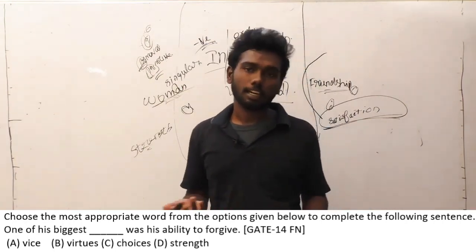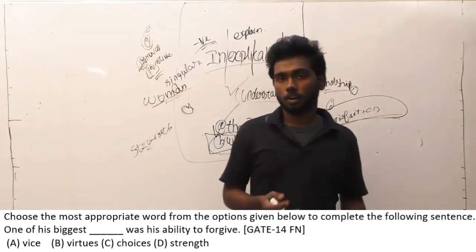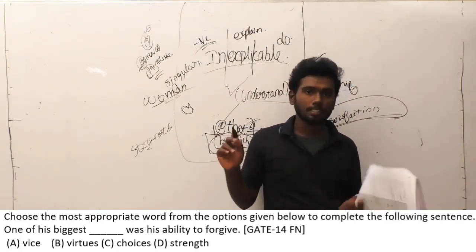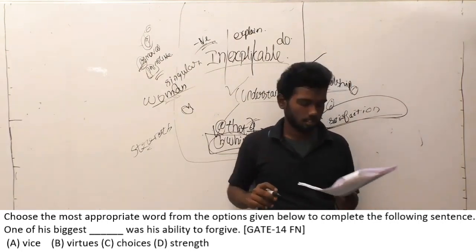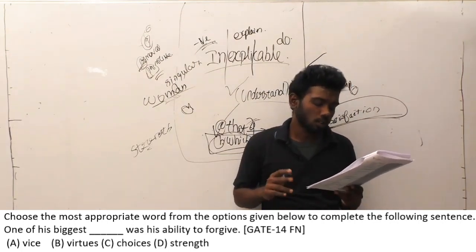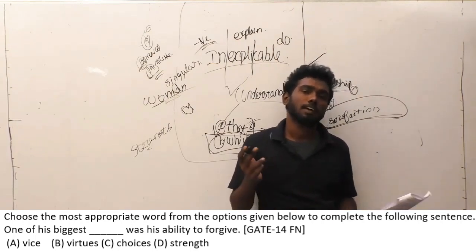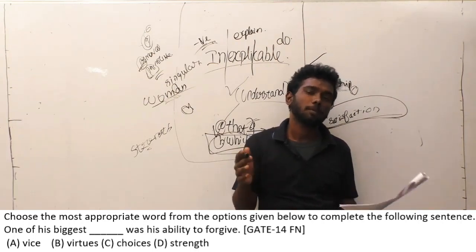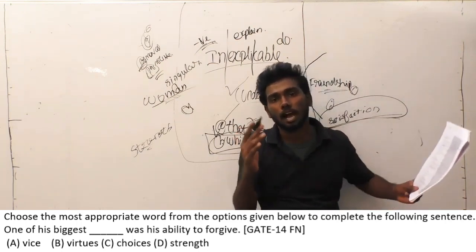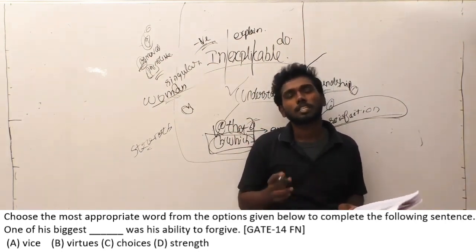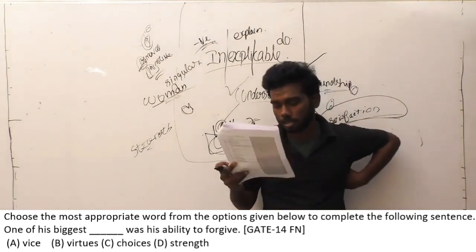Is there anything mentioned related to physical ability in this question? I can't see anything related to physical ability in this question, and I hope you are also not going to see something related to physical ability. So option D is the wrong answer, and option C, choices. One of the biggest choices was his ability to forgive. Here choices means if he has the ability to forgive and other abilities also, choices may come, but only one of the things is mentioned here, so choices are not going to come.